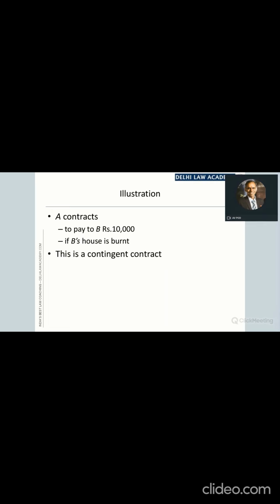So this is what we call a contingent contract, and this is essentially an insurance contract where the insurer promises to pay something to the insured if the given event happens. So essentially, an insurance contract is a contingent contract. The insurer promises to pay some amount, some pre-agreed amount to the insured if certain condition is satisfied.